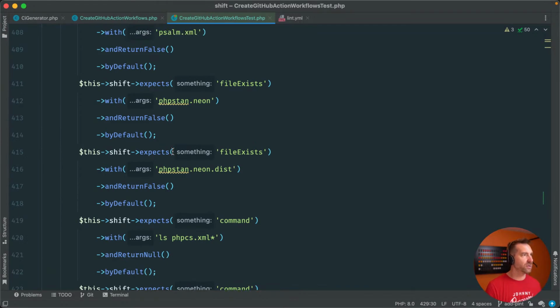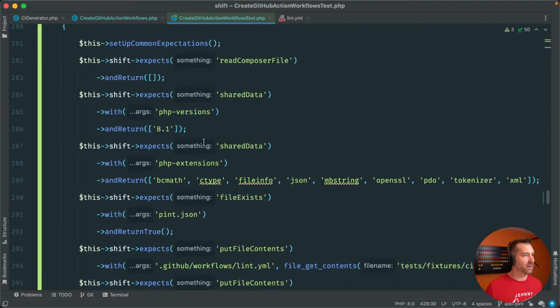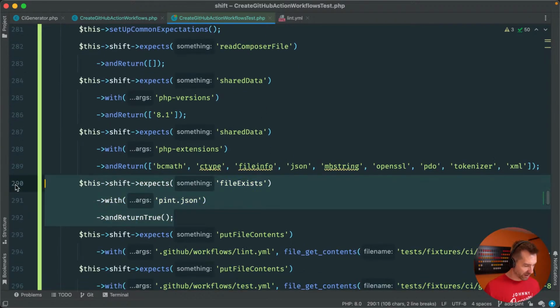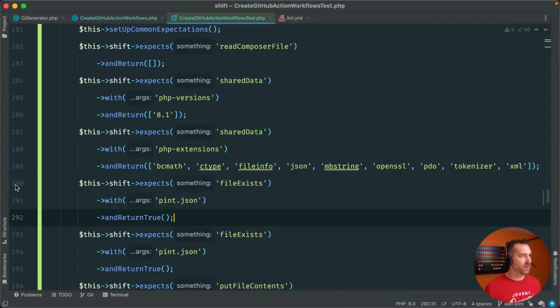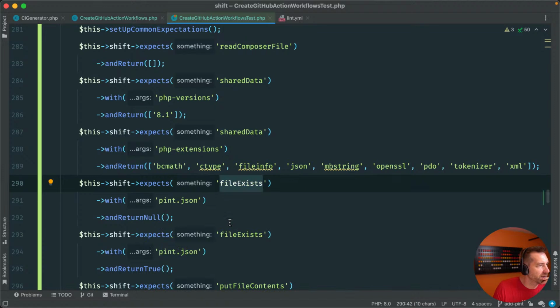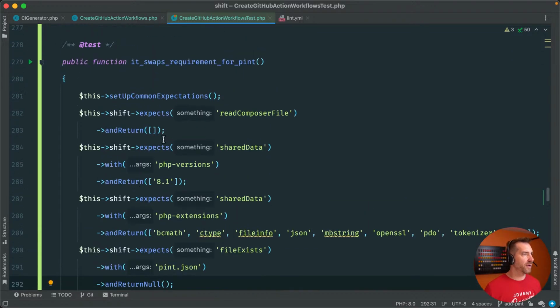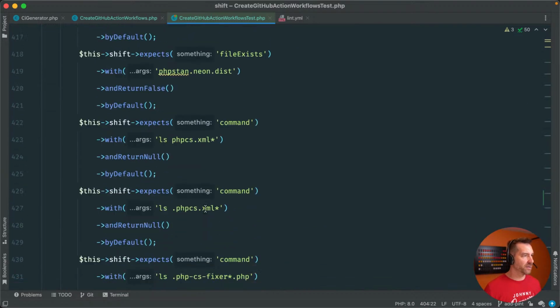So what we need to do is go back to our test, and we need to update our expectation now to override that. So let's say and return null. All right. Okay, so if file exists with, oh, sorry, it's not going to be file exists. Well, we have to override this exact expectation.